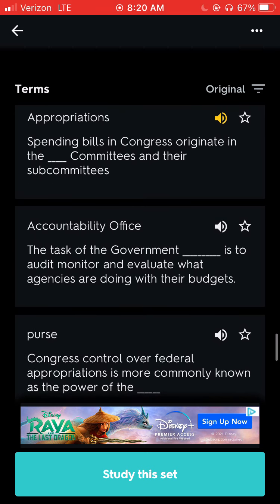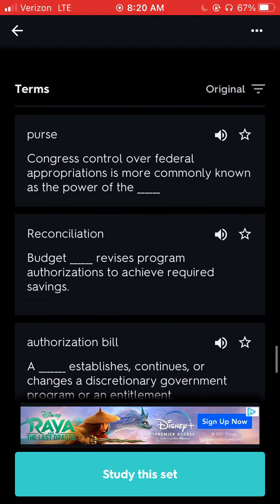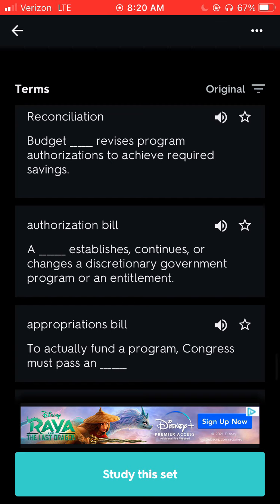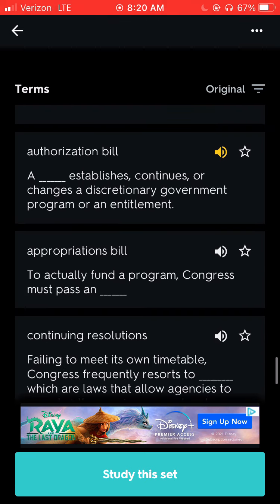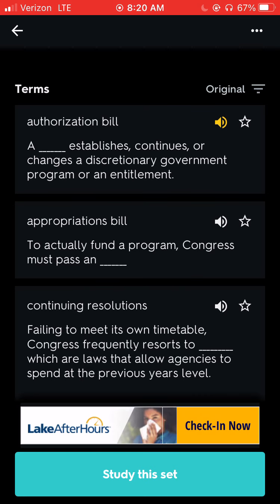Appropriations. Spending bills in Congress originate in the blank committees and their subcommittees. Accountability Office. The task of the government blank is to audit, monitor, and evaluate what agencies are doing with their budgets. Purse. Congress' control over federal appropriations is more commonly known as the power of the blank. Reconciliation. Budget blank revises program authorizations to achieve required savings.